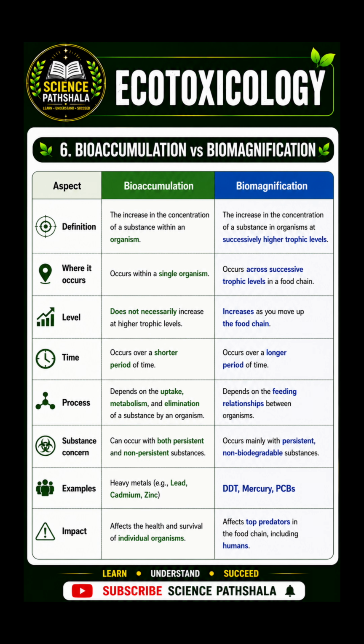Now next is bioaccumulation versus biomagnification. Finally, remember the difference. Bioaccumulation occurs within a single organism and depends on uptake, metabolism, and elimination, while biomagnification occurs across successive trophic levels through feeding relationships and mainly involves persistent non-biodegradable pollutants. This distinction is one of the most frequently asked concepts in UGC NET and other competitive exams.